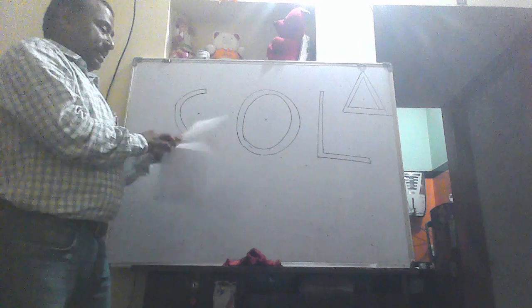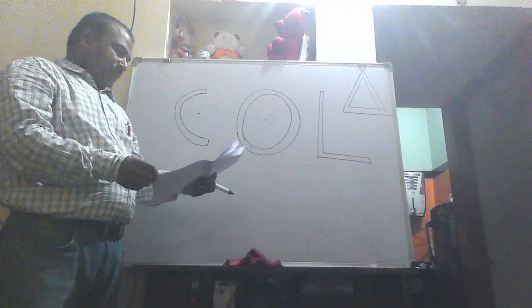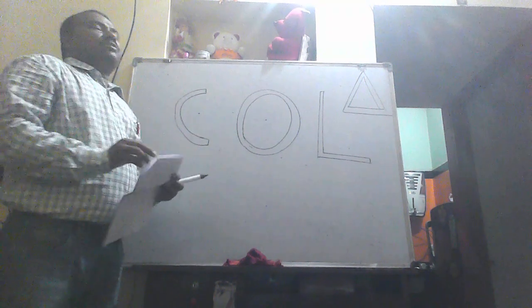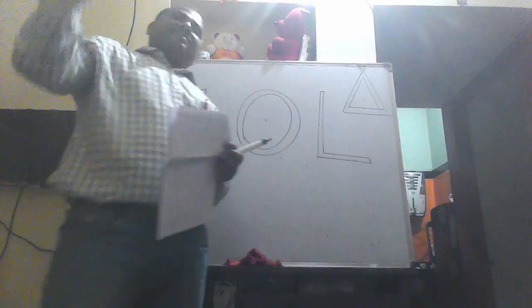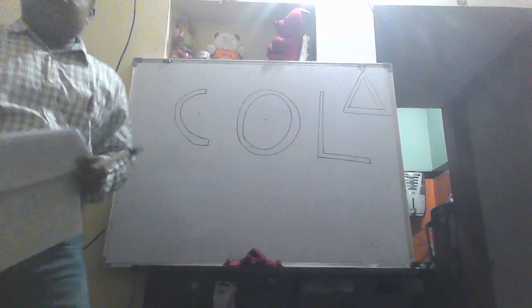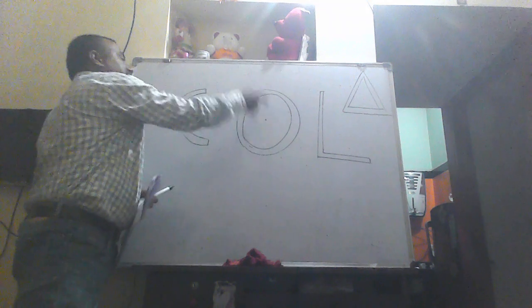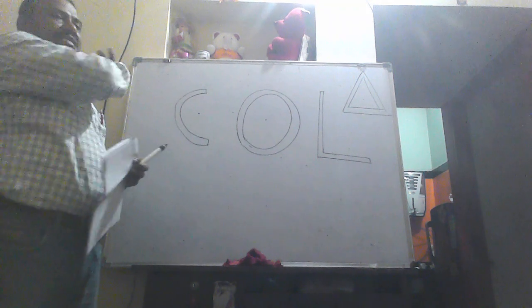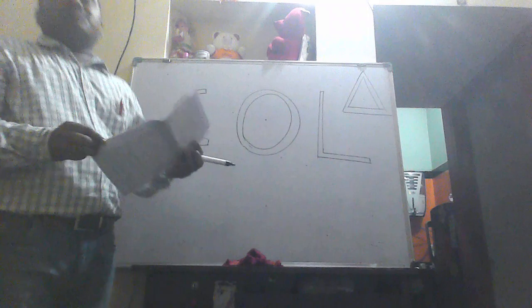Now let us calculate a few problems. One thing: if there is a homogeneous distribution of mass, the geometric center of the body acts as its center of mass. For example, for a circular ring, its center is the center of mass. If there is a linear distribution, a linear metal strip, then its midpoint acts as its center of mass. The condition is that there should be a uniform distribution of mass.